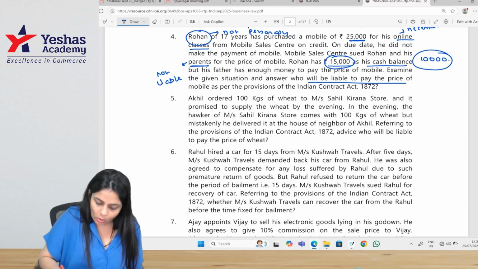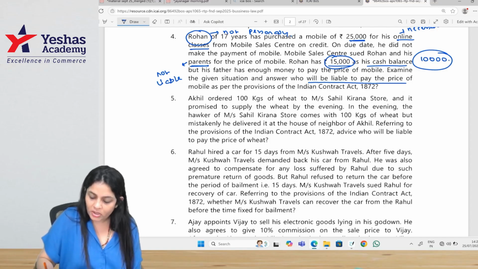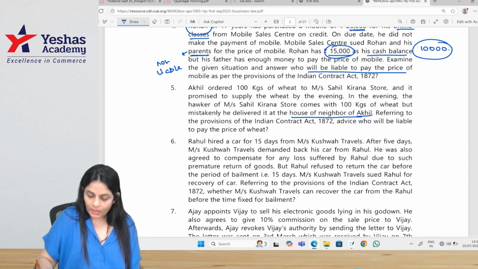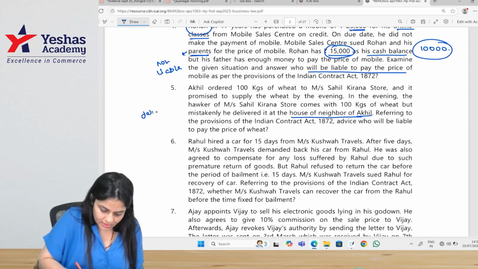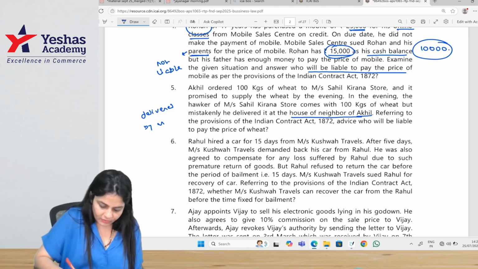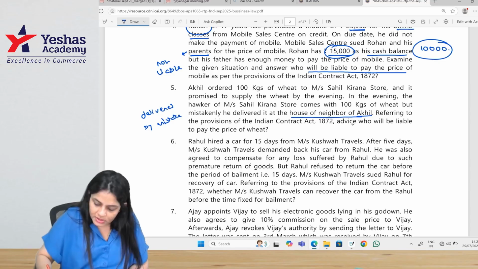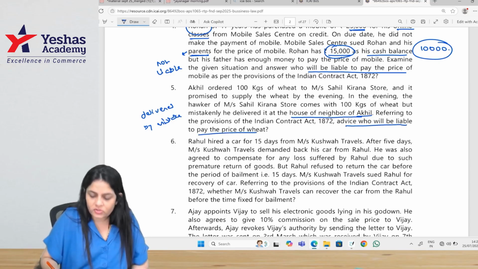Next question. Akhil ordered 100 kgs of wheat from Messrs. Sahil Kirana store and it promised to supply the wheat by the evening. In the evening, the hawker of Messrs. Sahil Kirana store comes with 100 kgs of wheat, but mistakenly he delivered it at the house of the neighbor of Akhil. Goods delivered by mistake. Referring to the provisions, advise who will be liable to pay the price of the wheat.